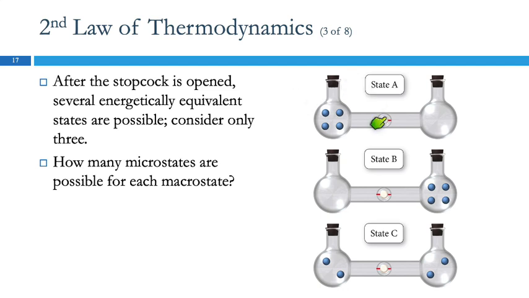So after we open the stopcock, they could all just stay over here. All the particles could move to the other side, or we could have half and half. There are a bunch of other possible states, right? But we're only going to look at 3 for simplicity. So how many possible microstates does each macrostate have?